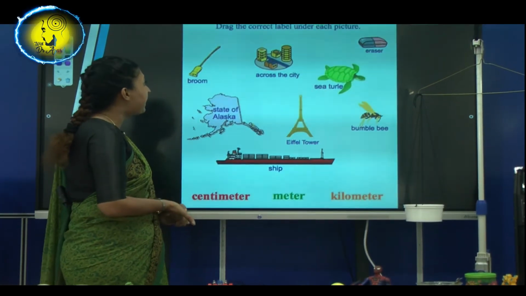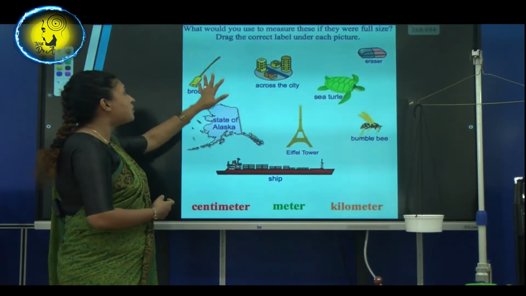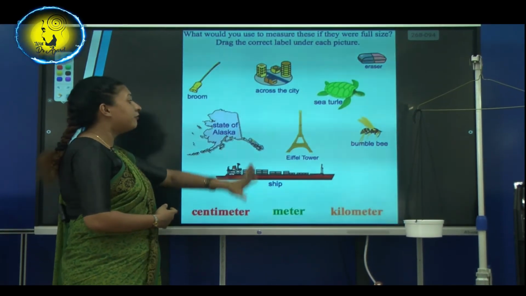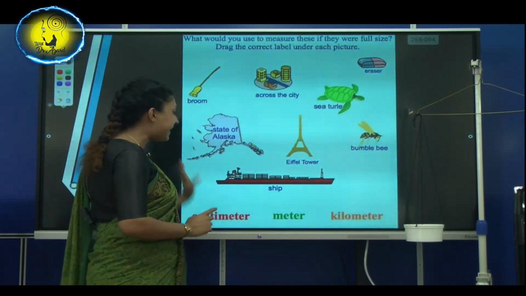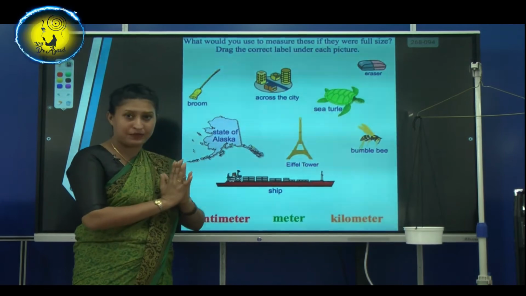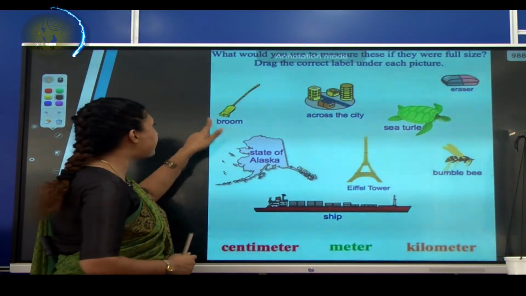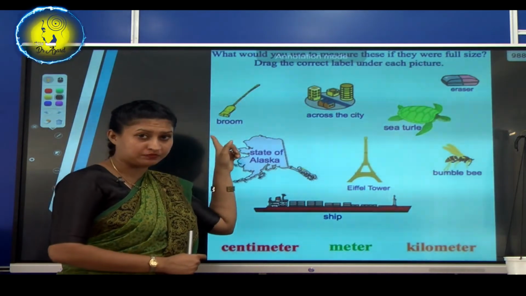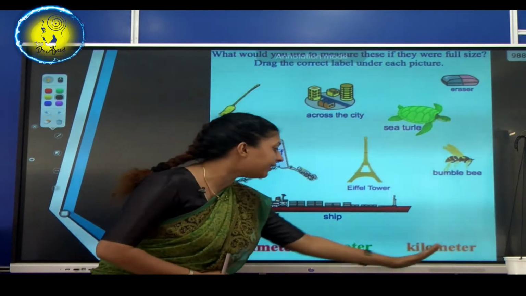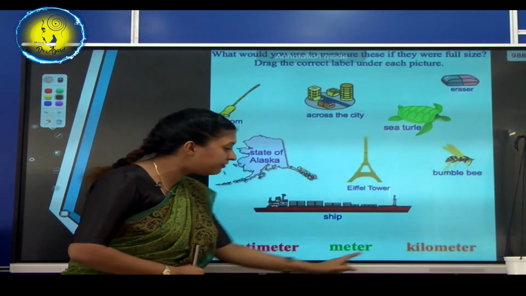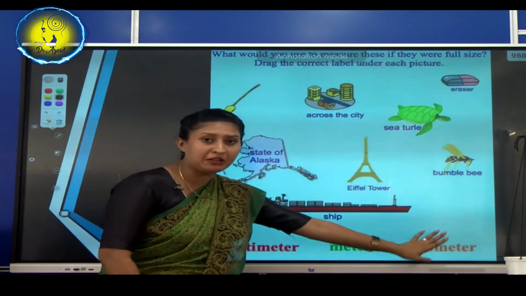Right. So, now we are going to do this game. I want you to tell me which one we have to use for kilometer, the unit kilometer for which picture, and centimeters and meters for which picture. Now we are going to do this activity. Now look at this first picture. It's a broom. Okay. Can you tell me what is the unit that we have to use out of these 3? Is it centimeter, meter or kilometer?